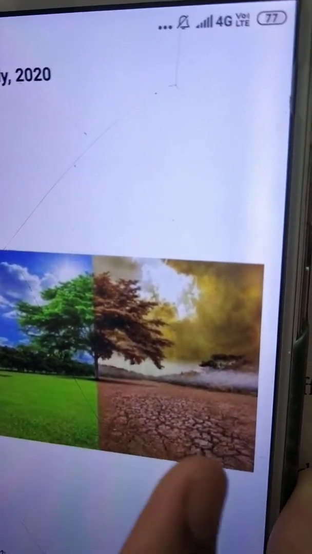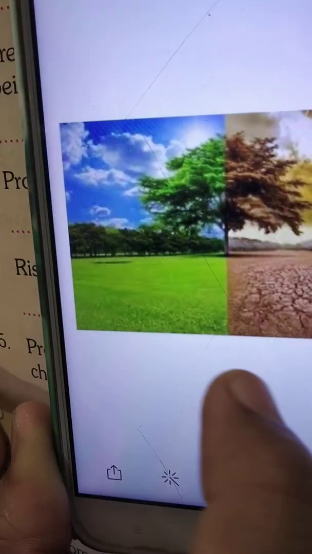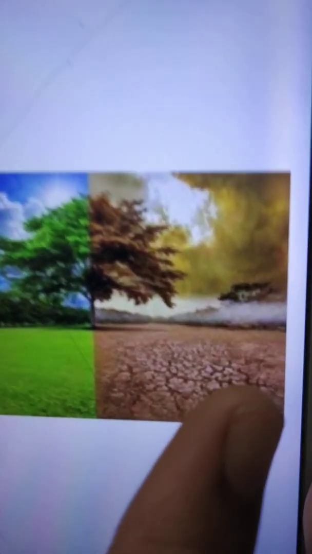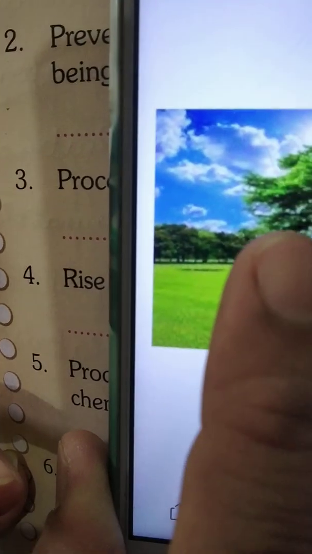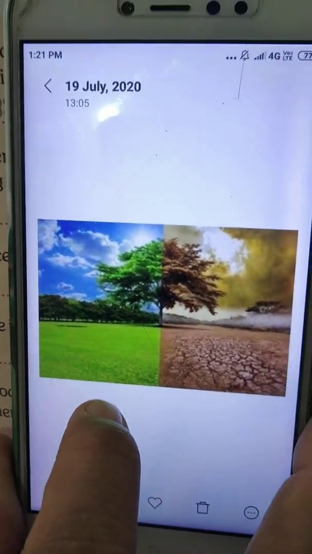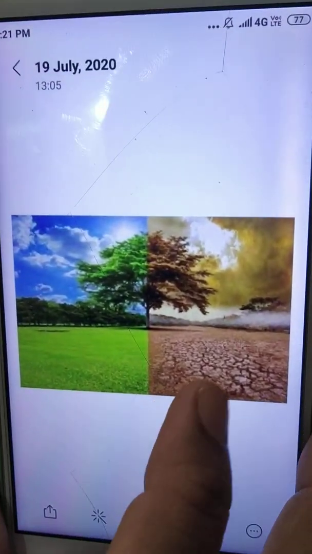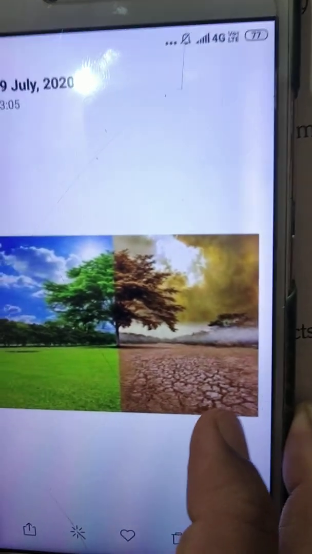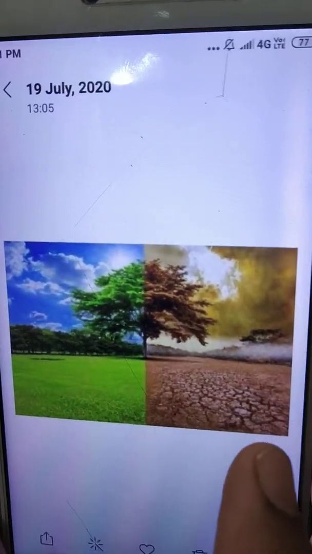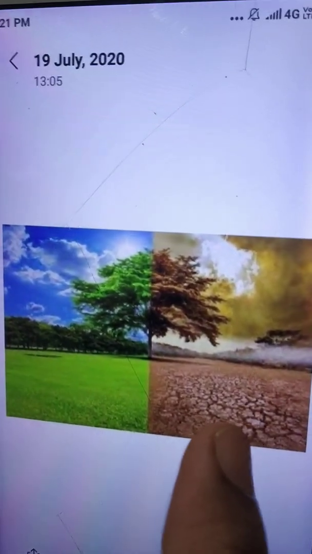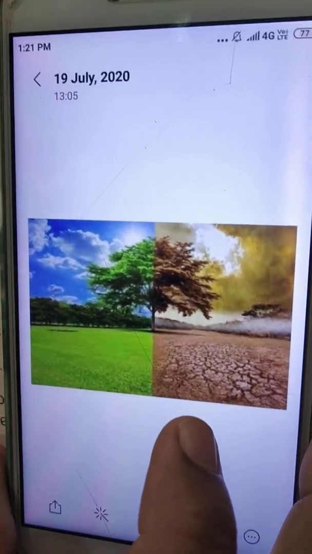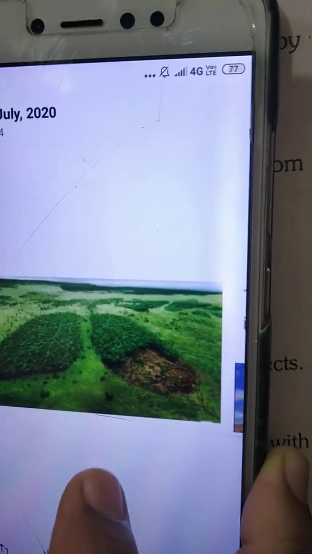So now see this image. Which image would you like to see? This one or this one? Naturally this green one. Yes, we like our environment, our surrounding to be like this, greener, healthier, safer, and not like this dark, brown, dull, hot. No. So we should look forward that we make less pollution and save our environment.